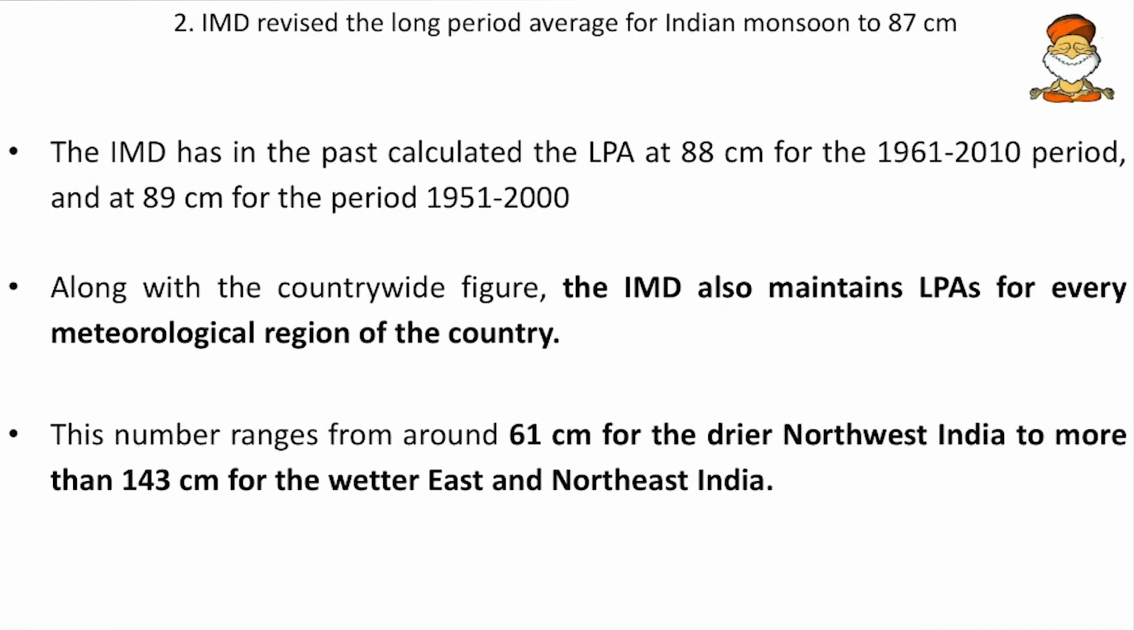And then the IMD in the past has calculated the LPA at 88 centimeter for 1961 to 2010 and at 89 centimeter for 1951 to 2000. So this 87 is less compared to 89 and 88. Then, along with the countrywide figure, IMD also maintains LPAs for every meteorological region of the country.